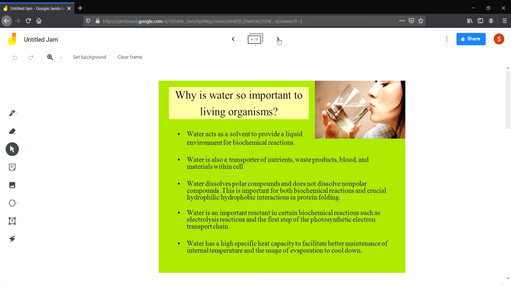Now, why is water so important? Because it acts as a solvent to provide an environment for biochemical reactions. It also acts as a transporter of nutrients, waste products, blood and materials within cells. It dissolves many compounds in it, so it is also called a universal solvent. Then water is an important reactant in certain biochemical reactions such as the electrolysis reaction and the photosynthetic electron transport chain.